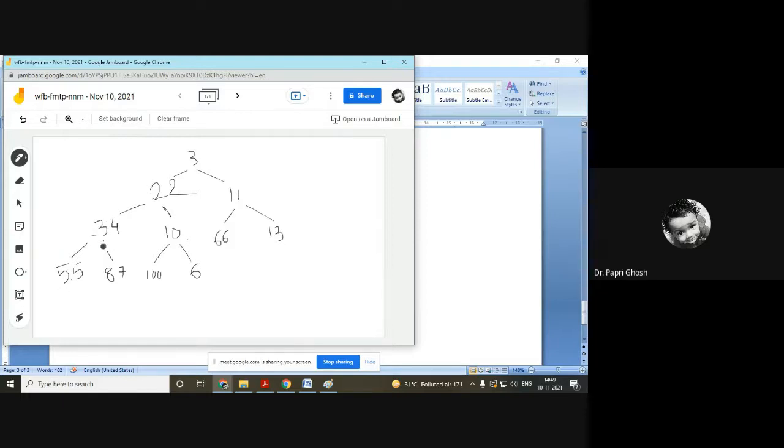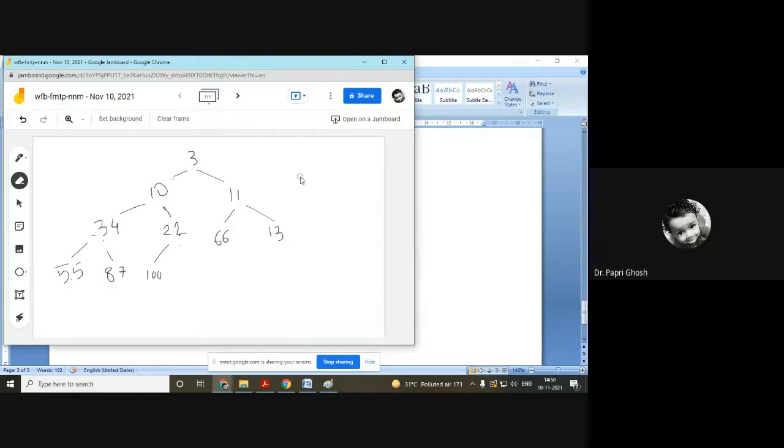34 is now compared with 55 and 87, and of course 22 should be compared with 10. When we are comparing 22 with 10, it should come here. So now we have 10 and 22. When we are taking 22 here, we have to check it with 100. It is fine, but we will not check it with this, because we will not consider the last number, as the last number should be removed. So the last number is removed by reducing the length. Length was 1, 2, 3, 4, 5, 6, 7, 11, 12, 13, 14. Now it is 13. So there is no child node.